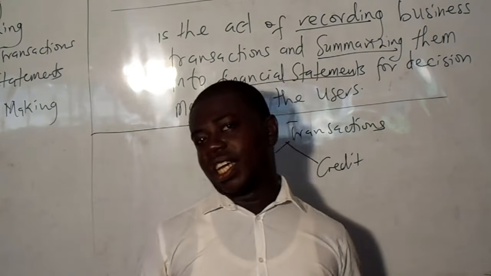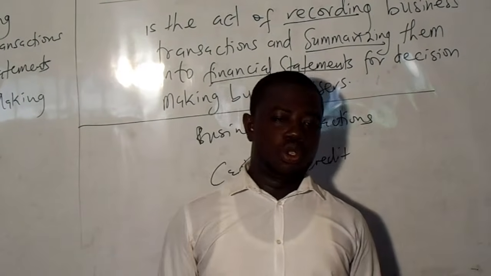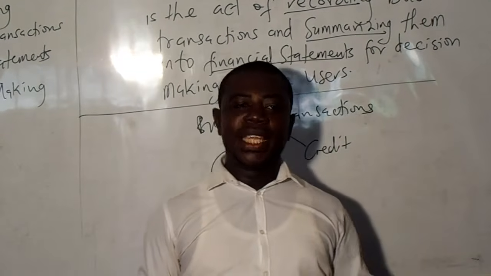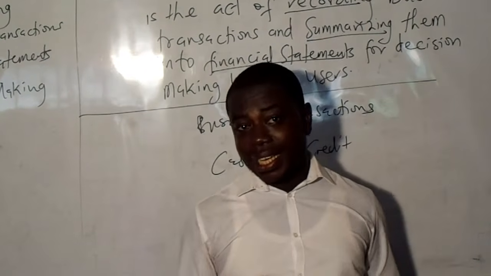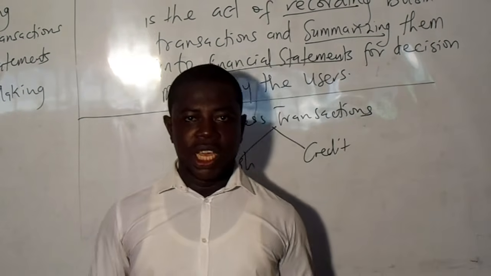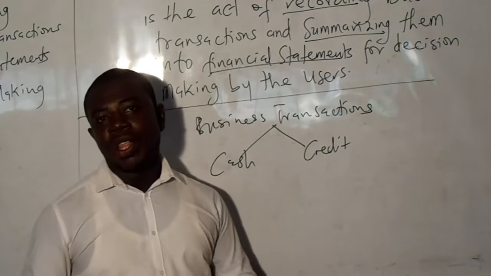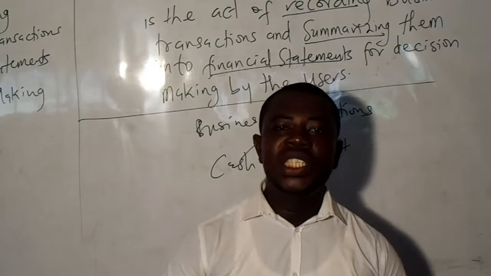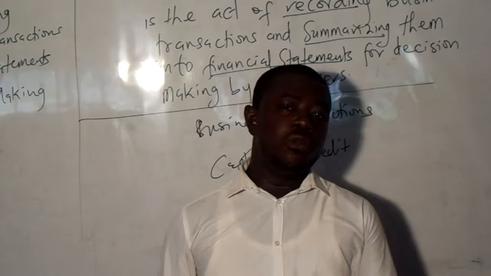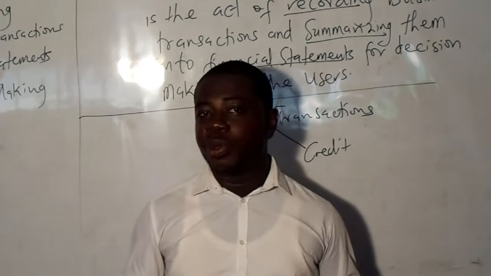Now, a cash transaction is any transaction which requires payment on the spot. So you buy, you pay instantly. The payment can be by either physical cash or by check. Whether it is by cash or check, once payment is made on the spot, we call it a cash transaction. The other is a credit transaction, which defers payment to a later date. So you buy today and then you pay later. Those are the two different categories of transactions that you may have.